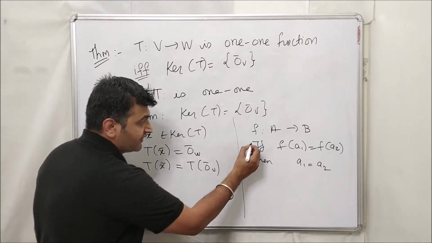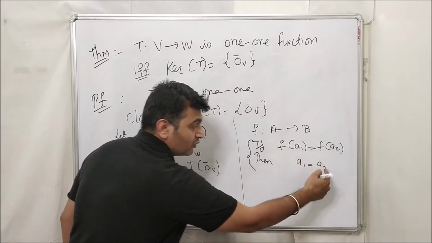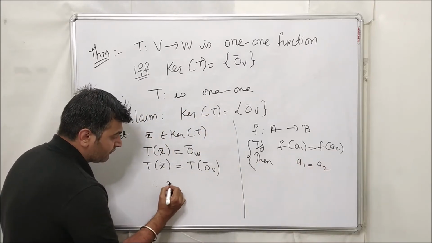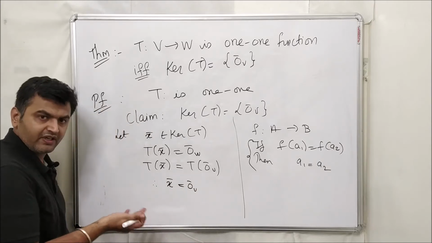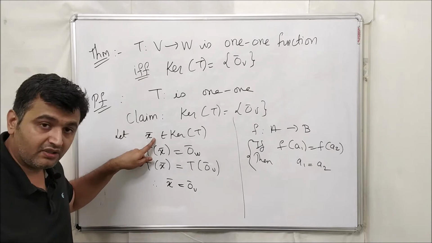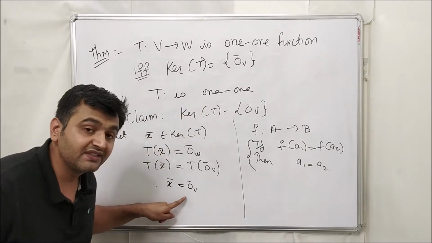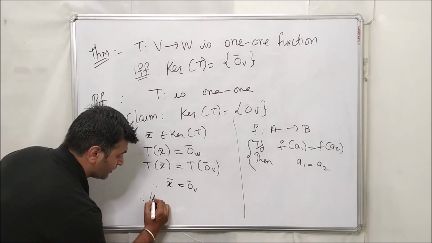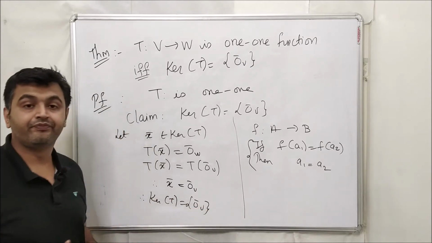Now we use the definition of one-to-one. If f of a1 equals f of a2, then a1 equals a2. So since T of x bar equals T of 0 bar, therefore x bar equals 0 bar. We are done, right? So we took a vector in the kernel and we showed under one-to-oneness that the vector has to be the 0 vector. It does not have any other choice. And therefore the kernel of T is singleton 0.